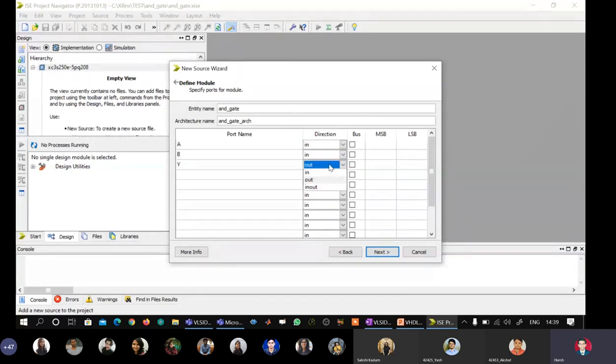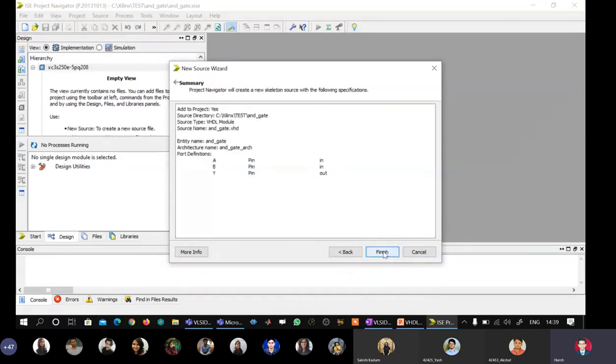In case while using the tool, if I select in, it will come as in, and when you synthesize it, then it will give you an error, because when we write the statement Y is assigned A semicolon, it will immediately give an error that to the left of the assignment operator there has to be an output signal. You cannot have an input signal to the left of the assignment operator, so it will generate an error. That is why even if you make a mistake here, no issues, you can always change it there. Okay, still next, and then finish.